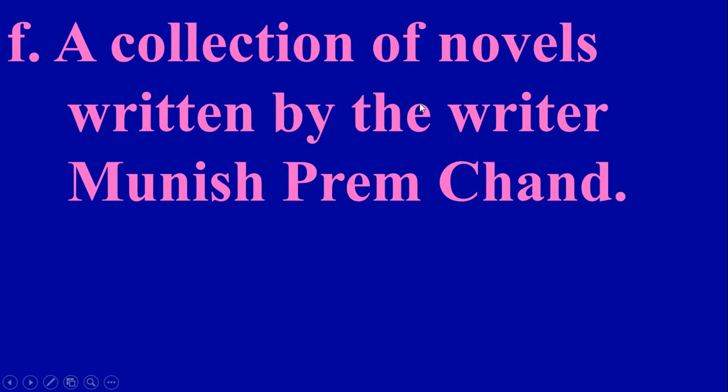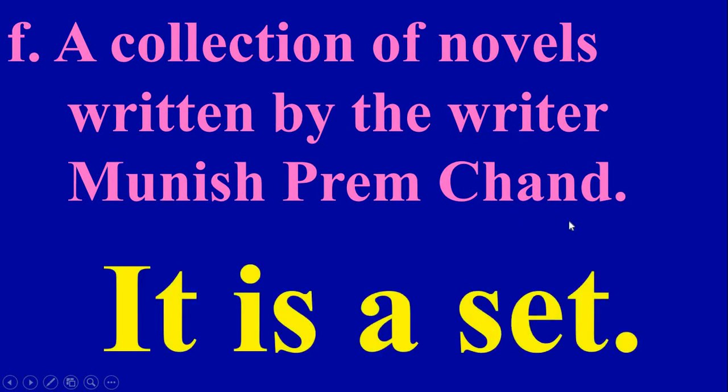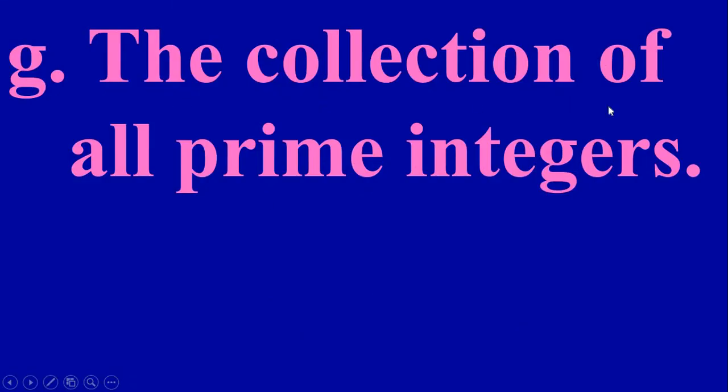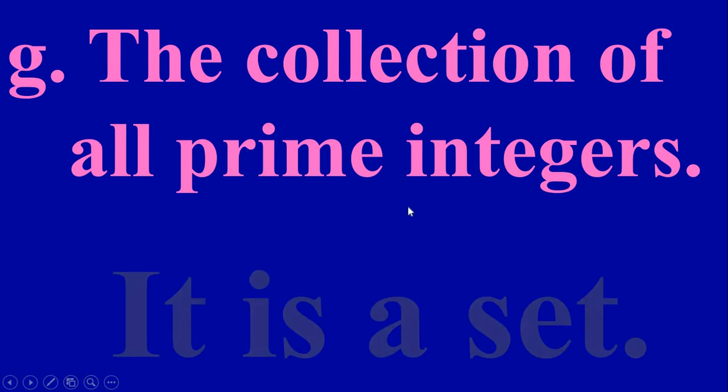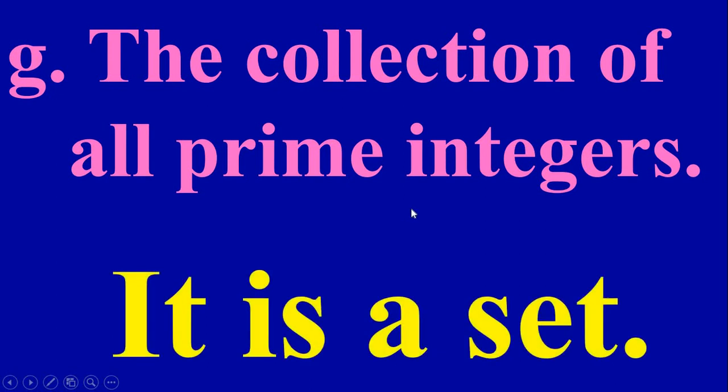The next one, a collection of novels written by the writer Munshi Premchand. Here also it is novels written by only this person. Therefore this is also well defined. So it is a set. Next one, the collection of all prime integers. Here also it is well defined. It should be prime integers. This is also a well defined collection of objects. So therefore this is a set.